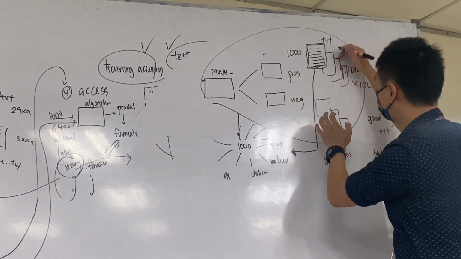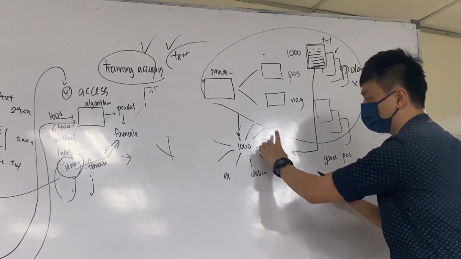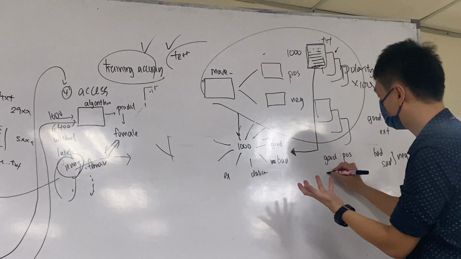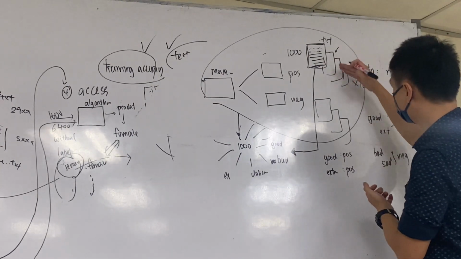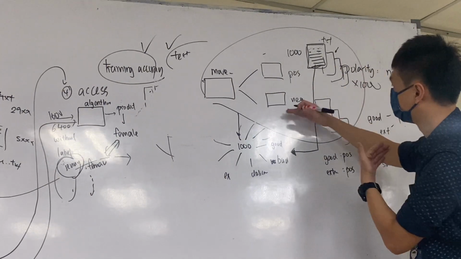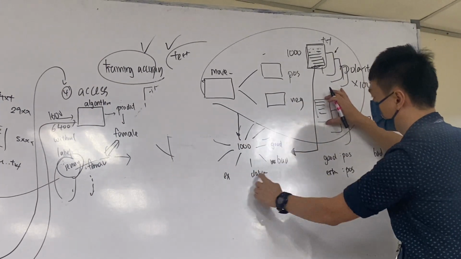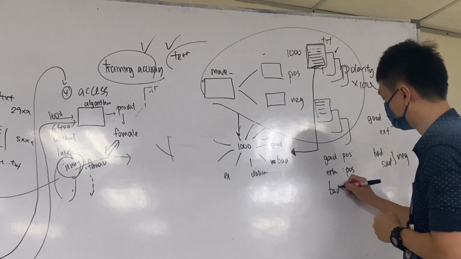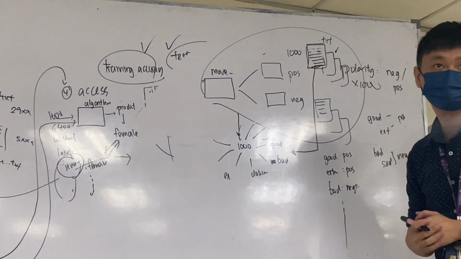Then I will scan the second document. Scan whether I have these highest frequency words inside this document or not. If yes, what kind of words? Maybe you have this word called extraordinary. It's a positive word. Repeat for the 1000 documents. Same goes to the negative. Start with the negative. Okay, scan. Do we have these 1000 words inside this document or not? Yes, extract out. Maybe you have this word called bad. It's negative. And so and so.